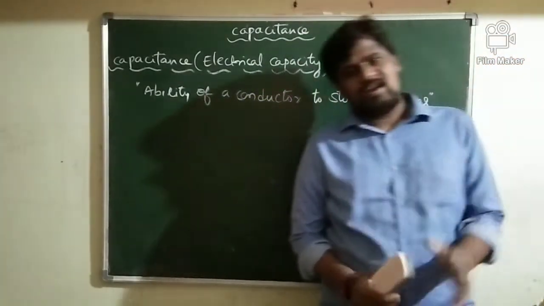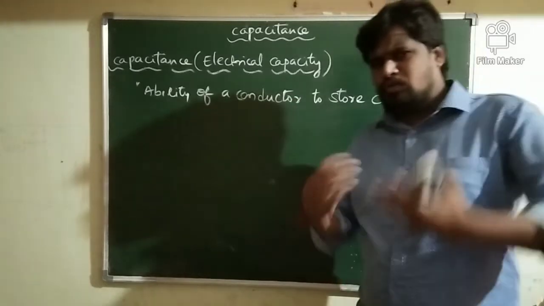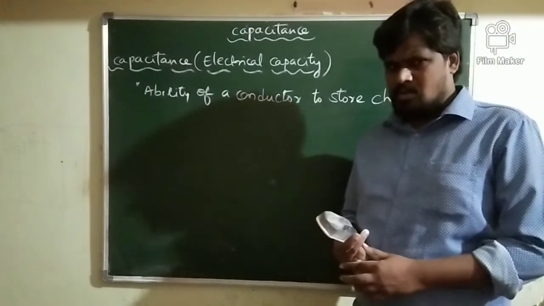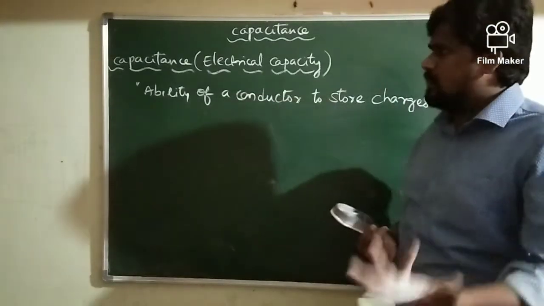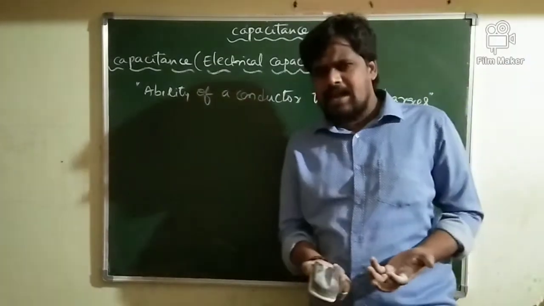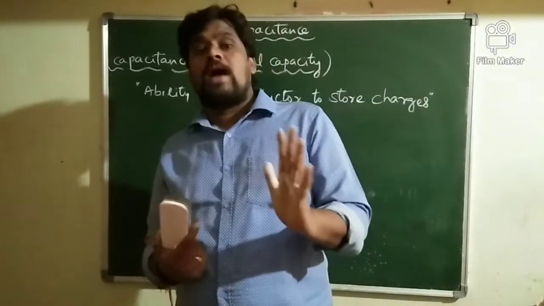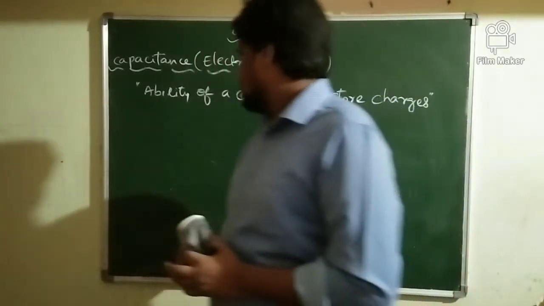So if you use the term that the capacitance of a given conductor is more, it indicates that obviously that conductor is going to store more and more charges.